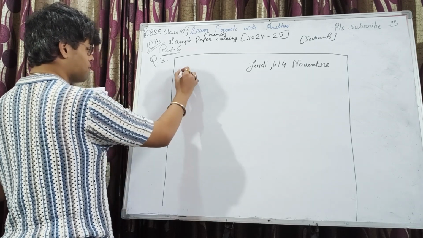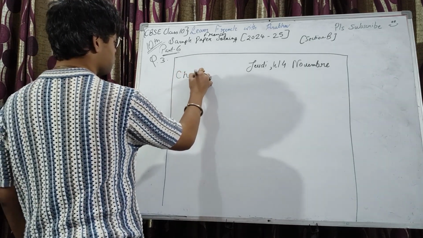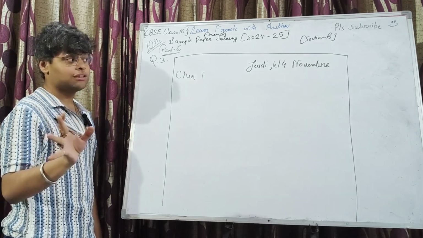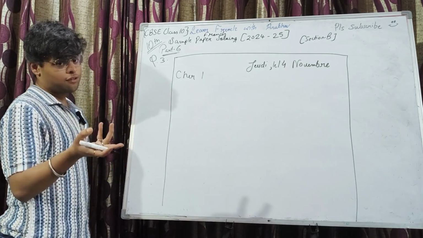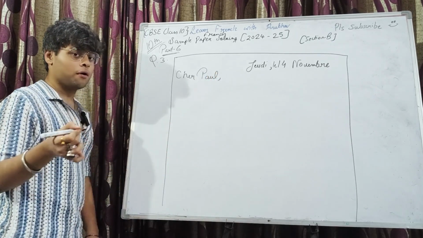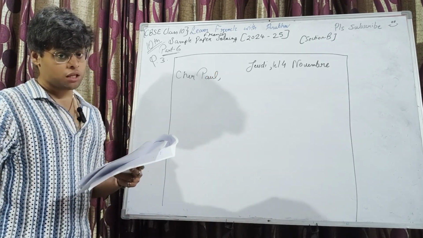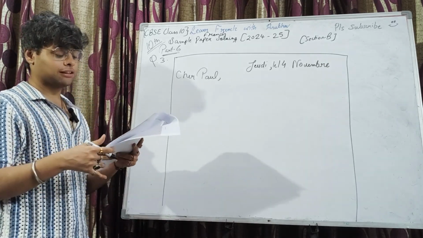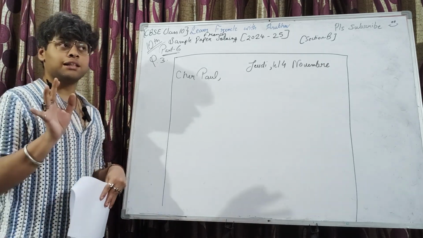Just on the next line I'm writing the opening salutation, chez, and if the name is given in the question, amazing, use that name. Otherwise, here you can use any fictitious name. Suppose my friend's name is Paul, chez Paul, right? You can write chez Pauline as well, with an E or without. Both are possible.